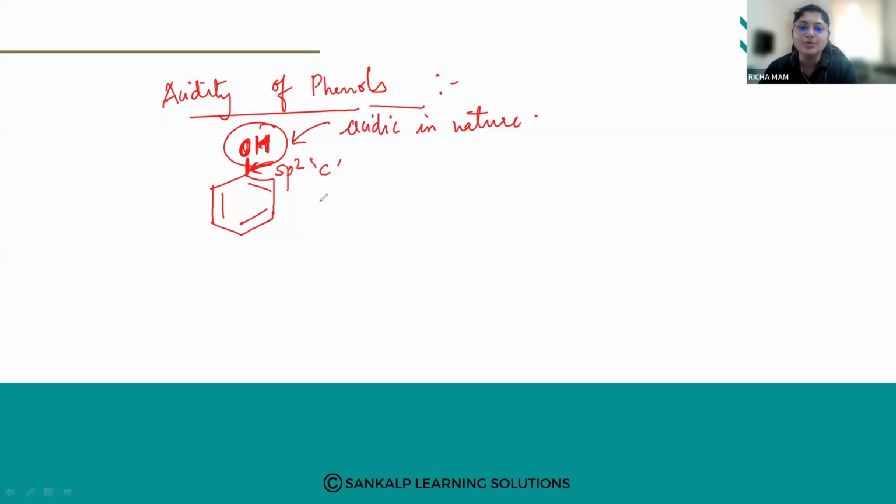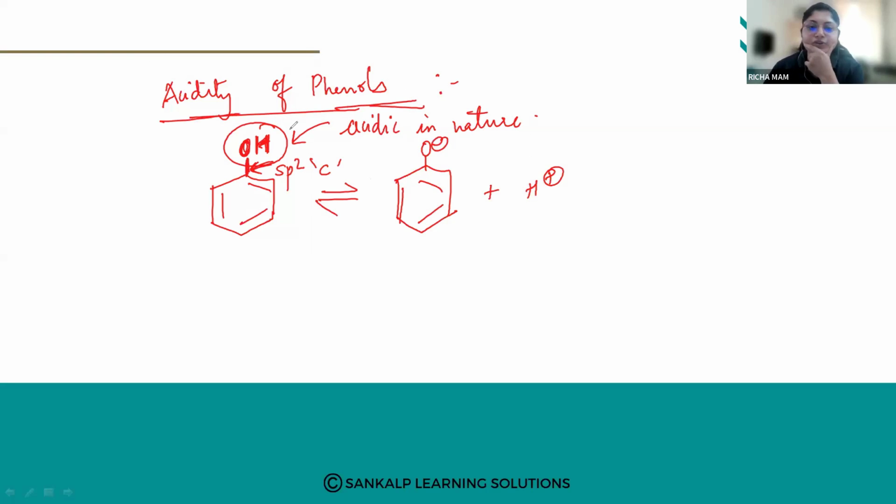So when you put phenol in an aqueous solution, what will happen? It will give you a phenoxide ion, and a proton is given out. So this is the acidic nature of phenol.